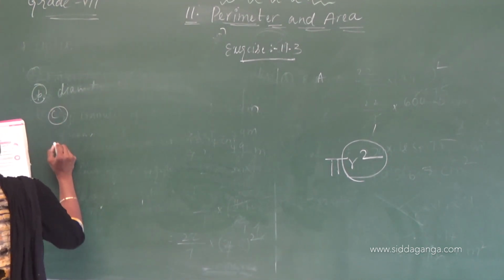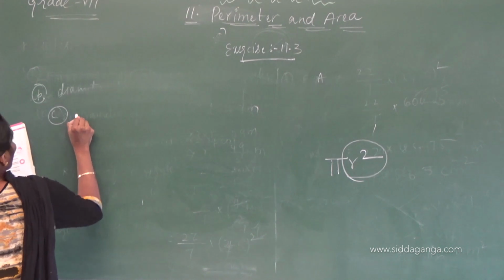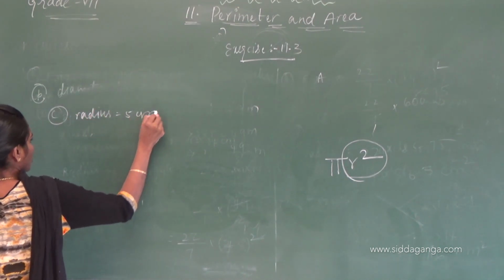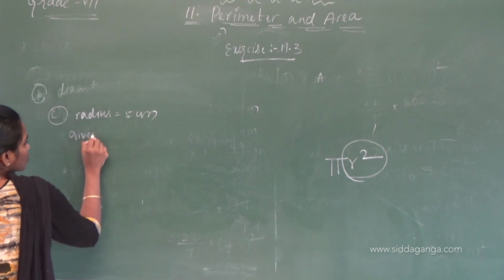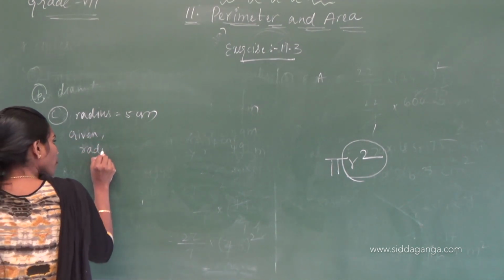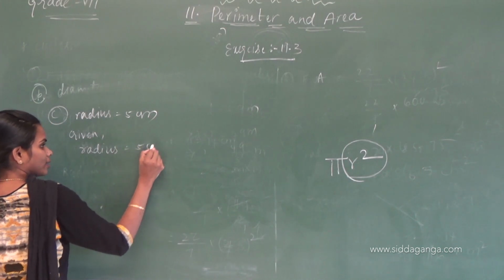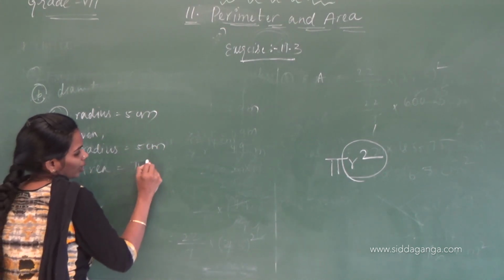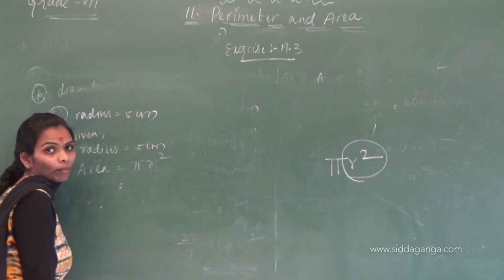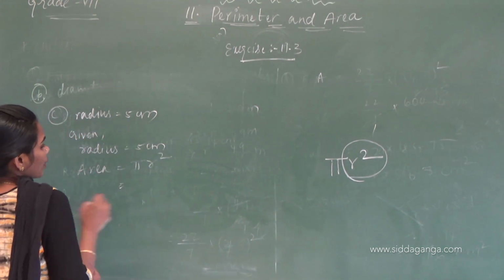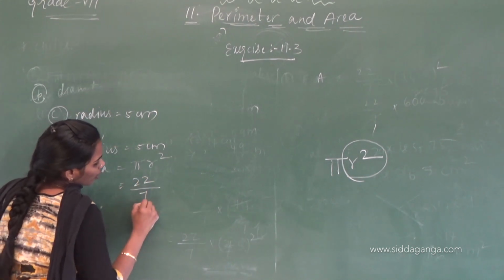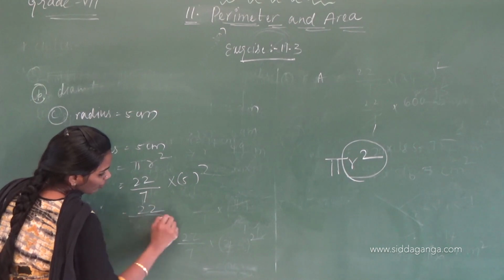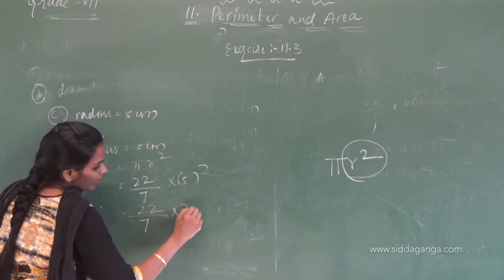C question. Radius equals 5 centimeter. Given, what is the radius? 5 centimeters. You have to find the area. Formula is pi r square. Pi means 22 by 7 into r whole square. What is r square? 5 into 5 is 25.